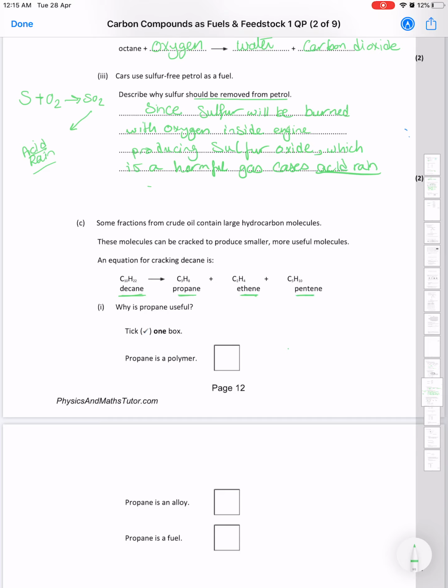As you know, guys, cracking will give you usually an alkane and alkene. It could be 2 alkenes and 1 alkane. It could be 2 alkanes and 1 alkene, according to the equation that they will give you. Why is propane useful? Because it's a polymer, because it's an alloy, or because it is a fuel. I'm talking about this propane. Propane is not a polymer. It's not an alloy. It is a good fuel. So I would choose that one.